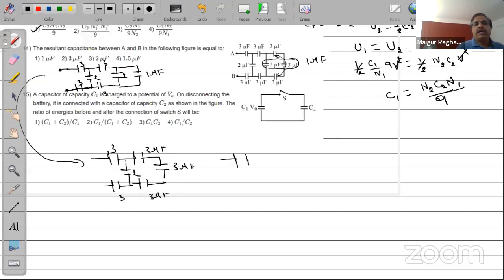So therefore, I can write down that this entire thing is 1. 1 plus 2 is 3: 3 microfarad, 3 microfarad, 3 microfarad. So across A and B, the effective capacitance is going to be simply 1 microfarad. So CAB will be equal to 1 microfarad. So the answer to this question is the first one.